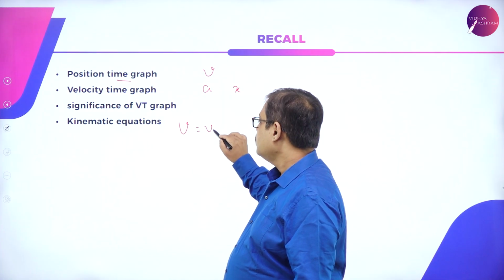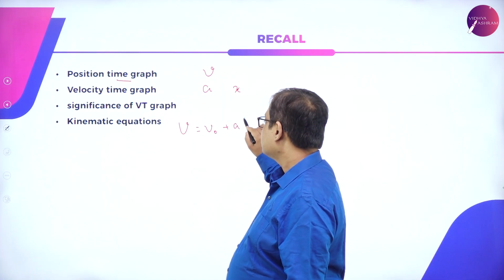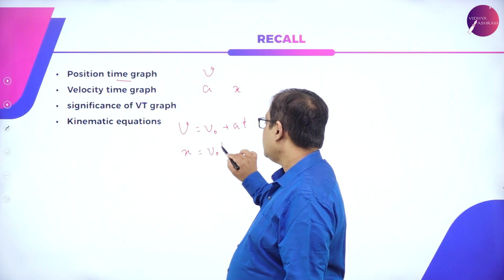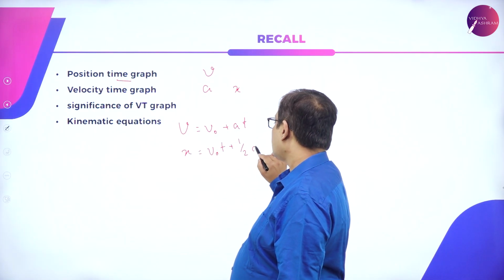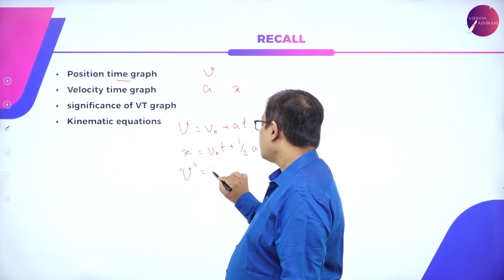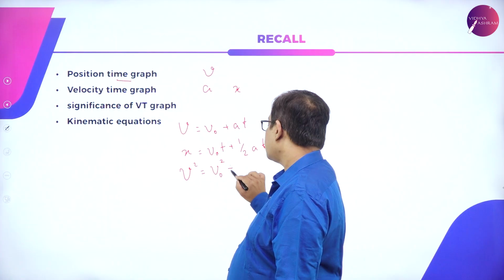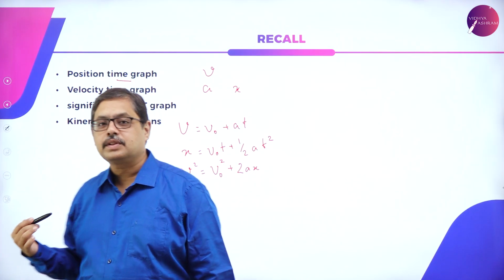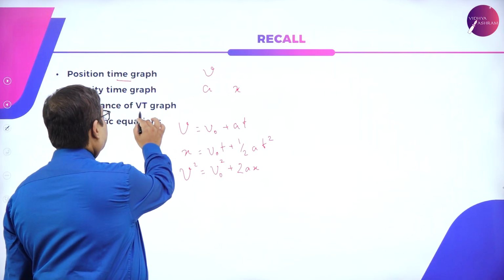V is equal to V naught plus AT, X is equal to V naught T plus half AT square, and V square equals V naught square plus 2AX. Yes, we derived these equations with the help of the VT graph.